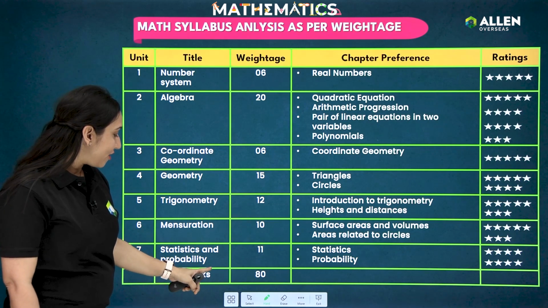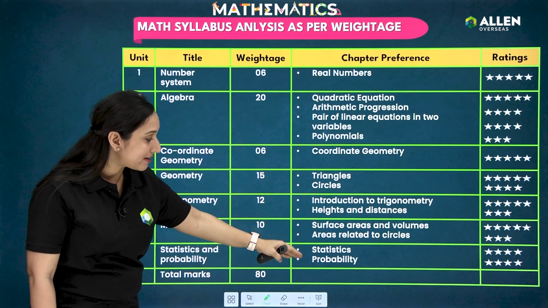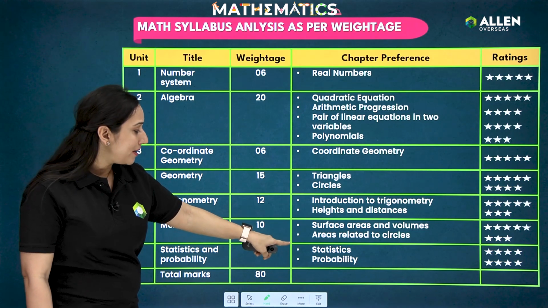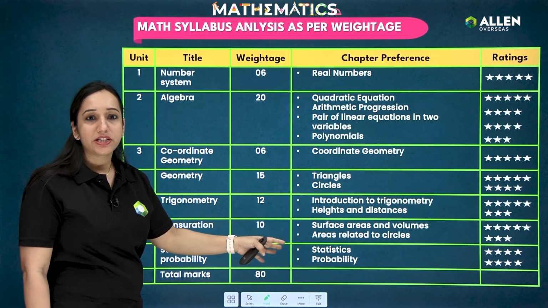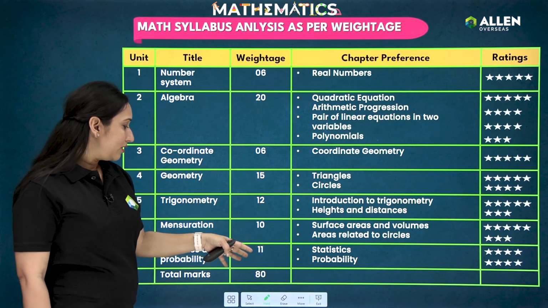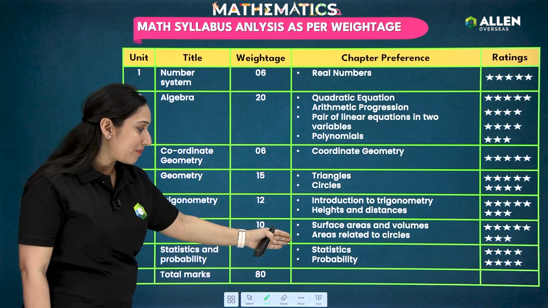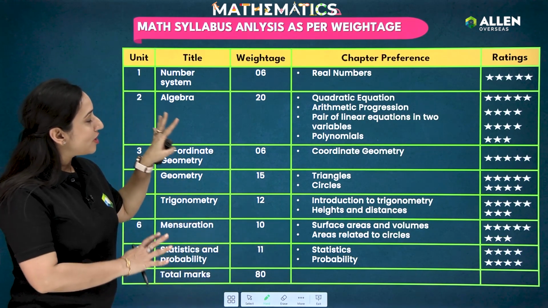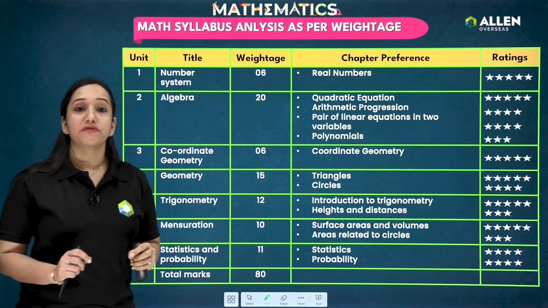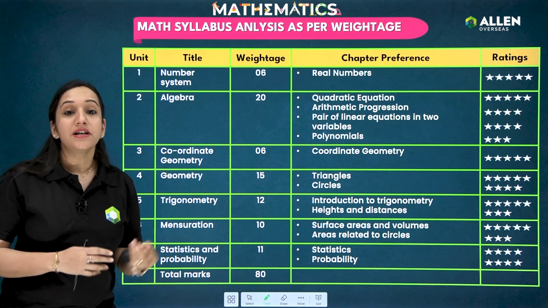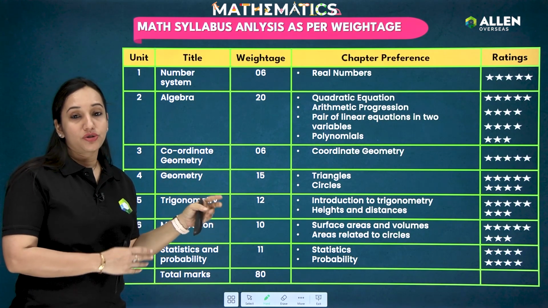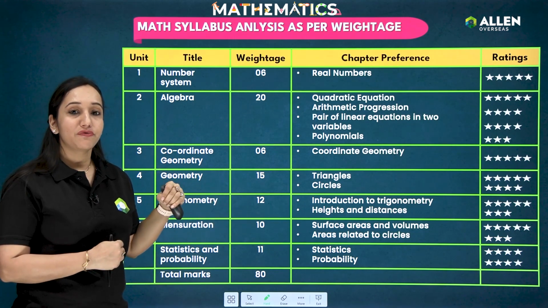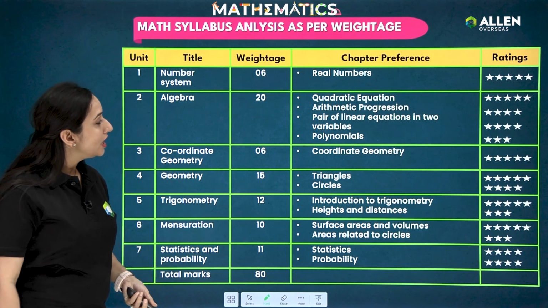Okay, and then of course statistics and probability. In this, statistics has more weightage, but statistics and probability can be almost similar, like maybe statistics is coming for 6 marks, probability is coming for 5 marks, like that. Okay, so according to the weightage, students, this is the bifurcation of how you can start your revision. The chapters with a higher weightage you can pick up first for the revision.